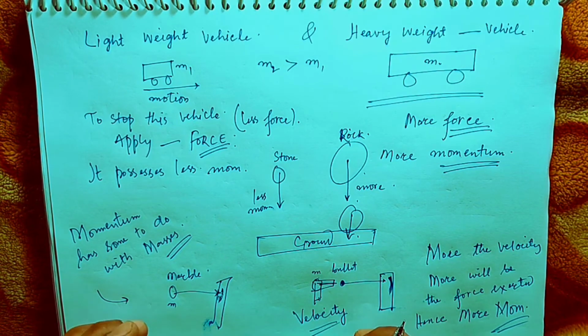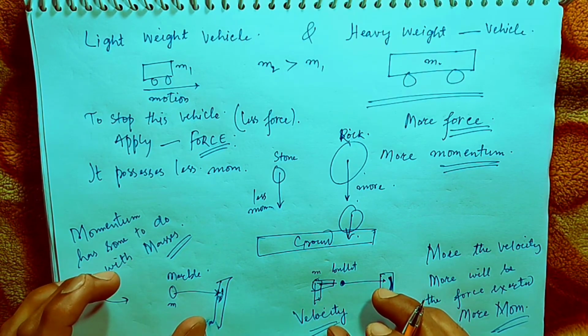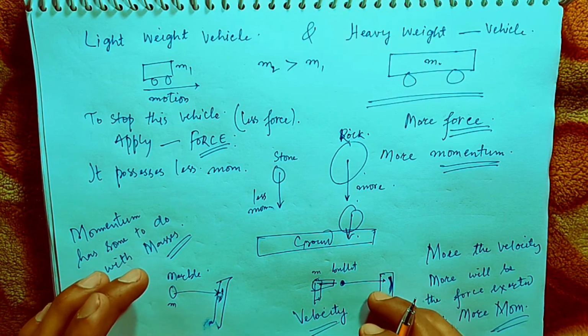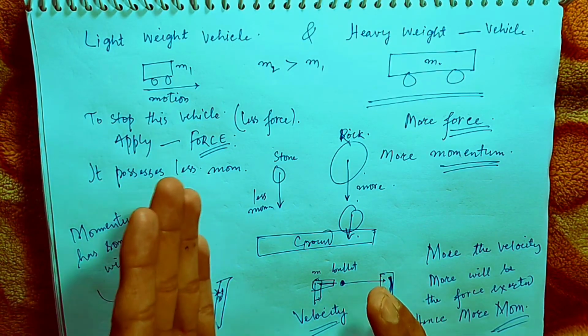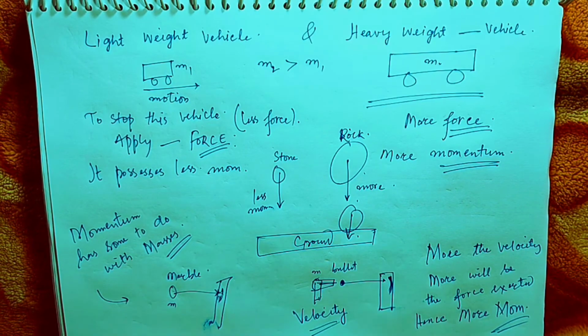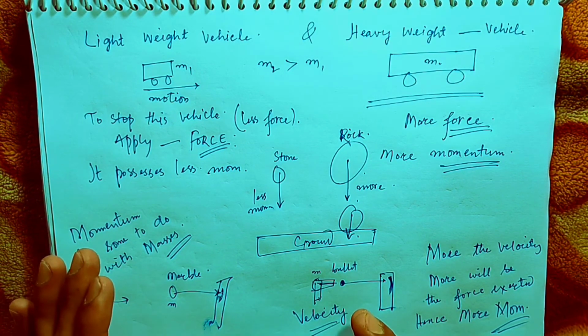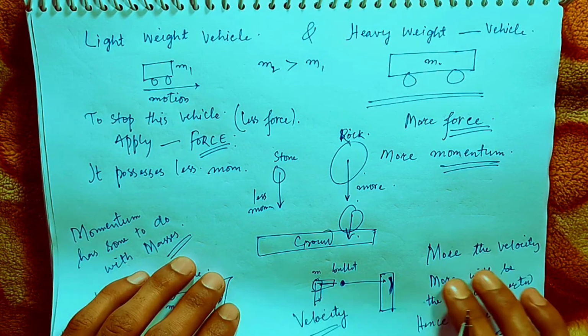So from these two examples we get that momentum is dependent upon the mass: the more the mass, the more the momentum possessed by the body, and the velocity. The more the velocity possessed by any body, the more will be the effect of force, and the more will be the momentum.